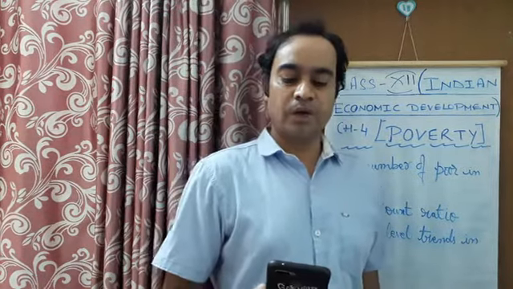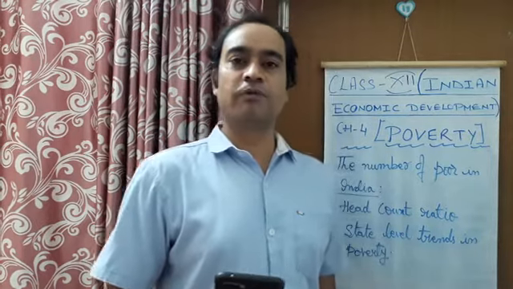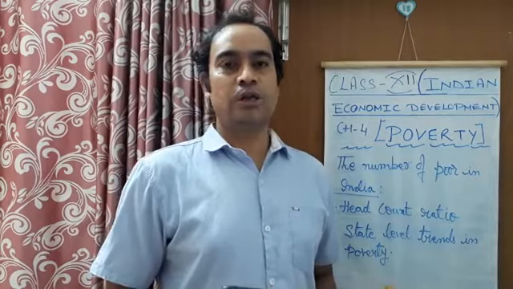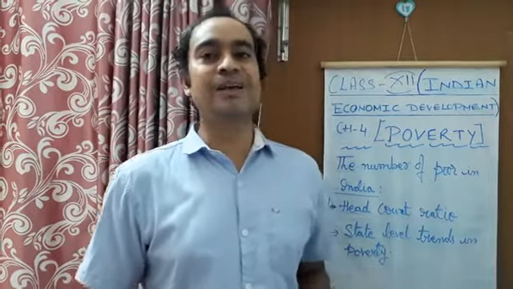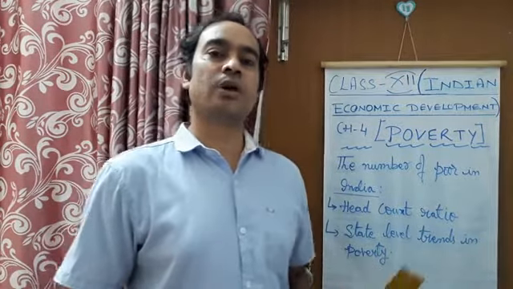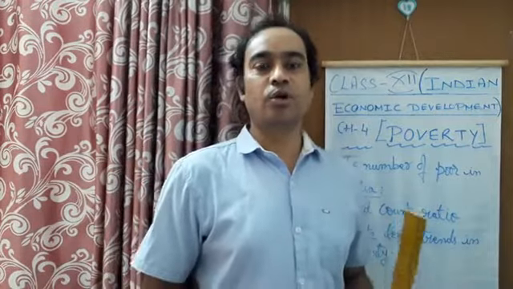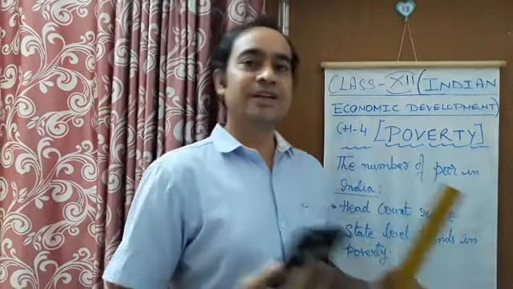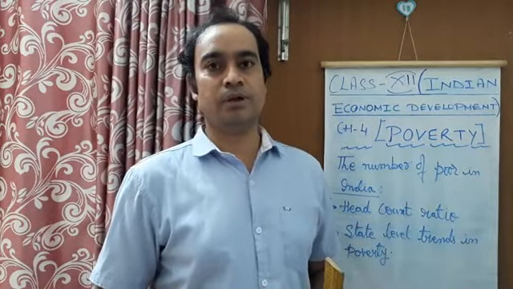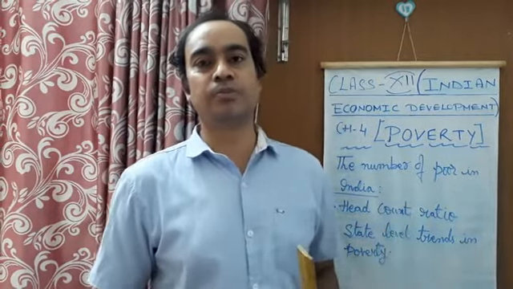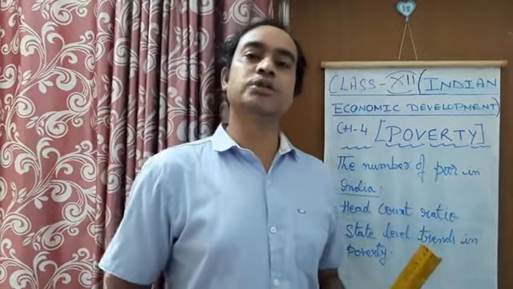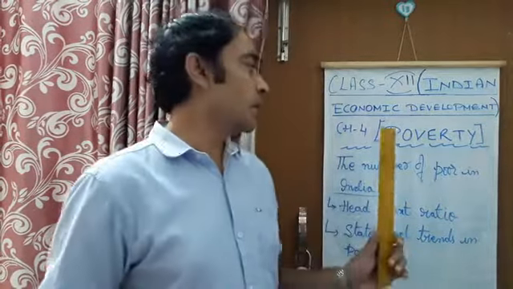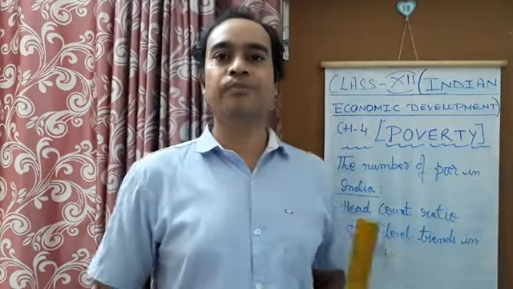So out of the total number of poor people, the people who are below the poverty line are counted in percentage. This is what is called the head count ratio. When we calculate the percentage of these below poverty line people, it is called the head count ratio. And we'll also be studying here how many poor people there are in India.